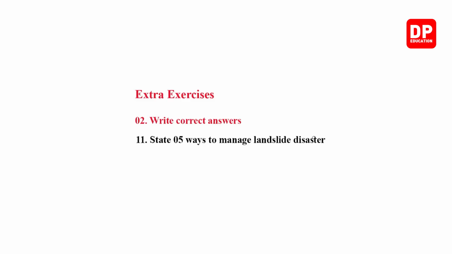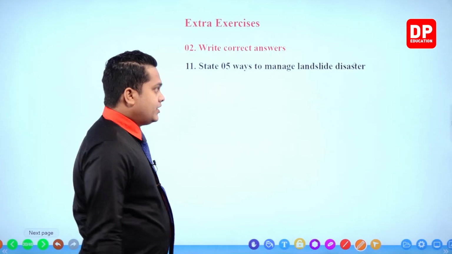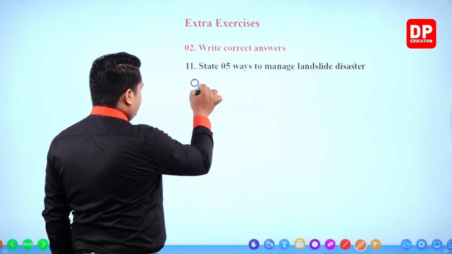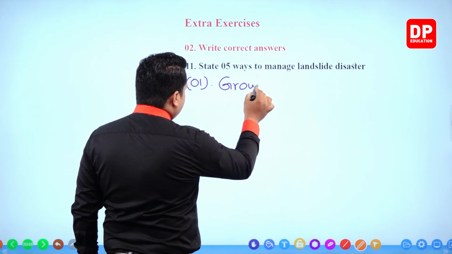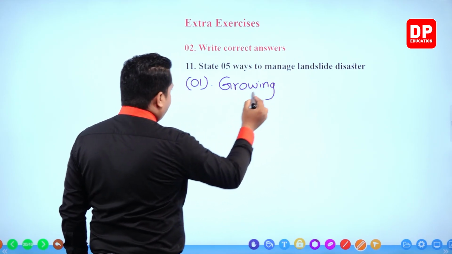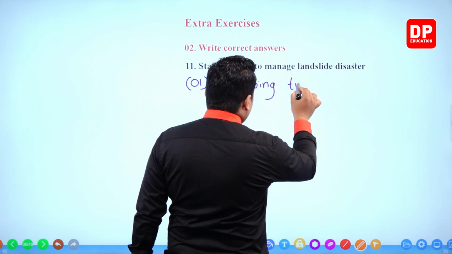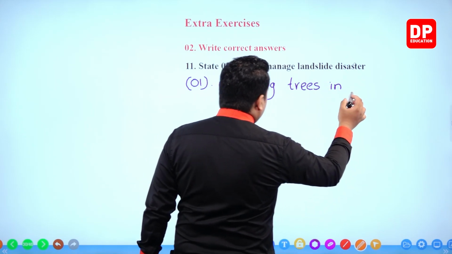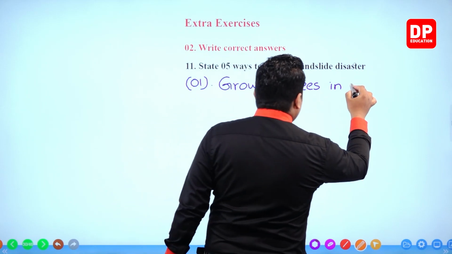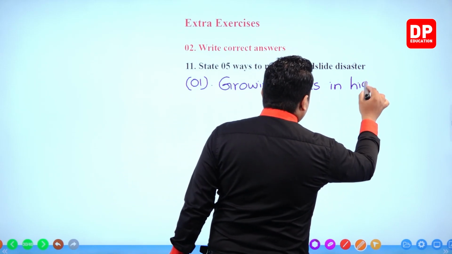Right. State 5 ways to manage landslide disaster. 5 ways to manage landslide disaster. Right. Number 1. Growing trees in highlands.